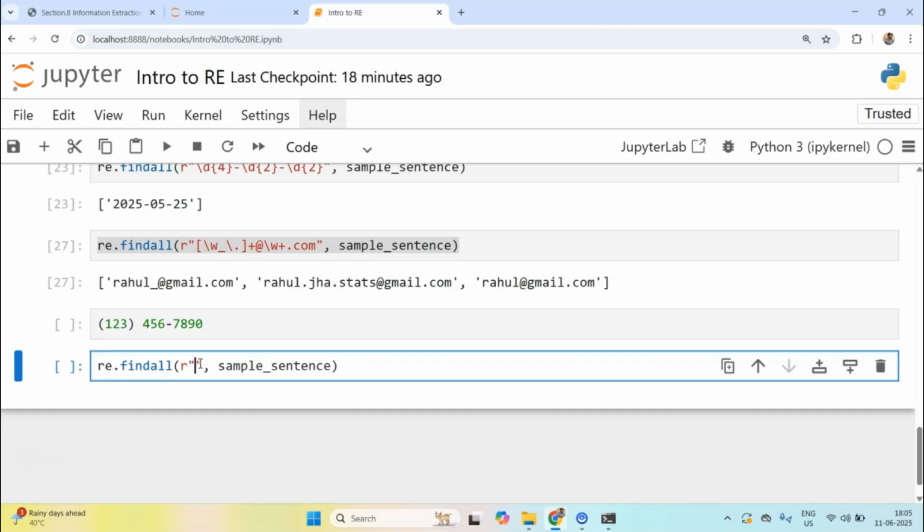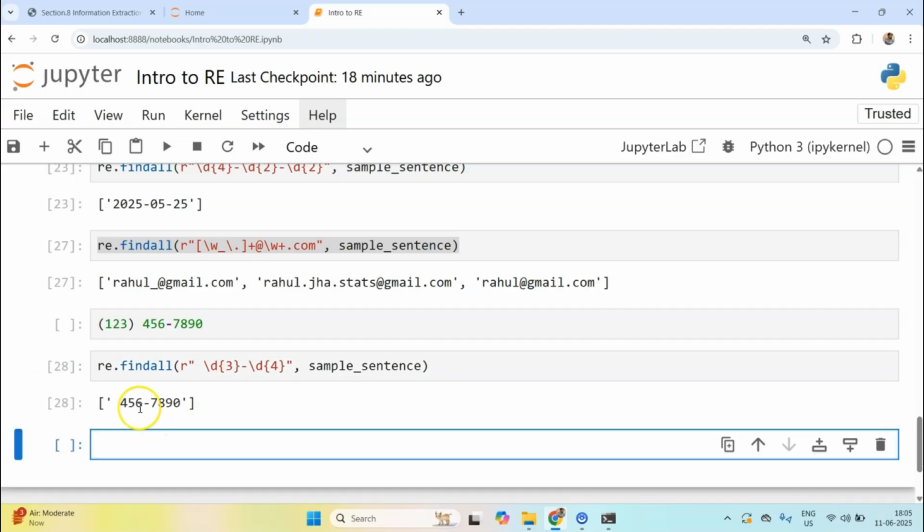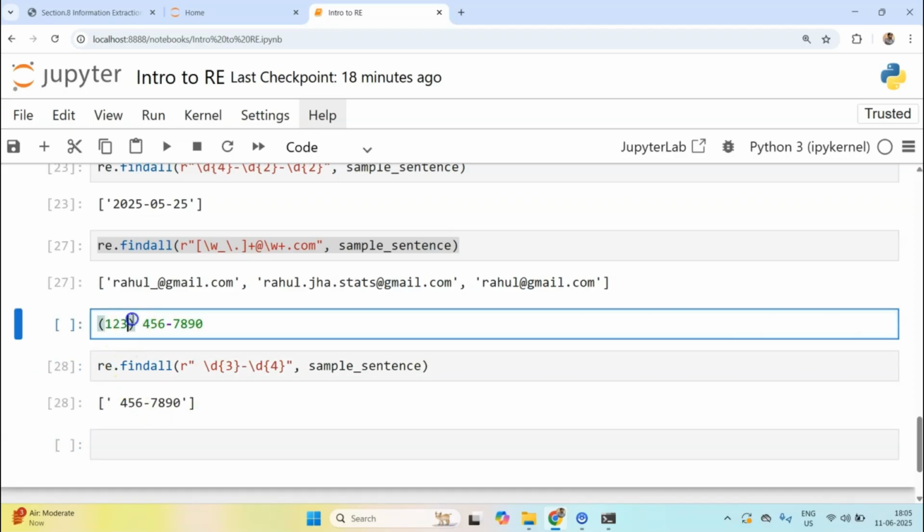One thing is sure, that I want to match a D 3 times, then D 4 times, and before this I want to match a space, right? So I'll just put space, and then I will match. I will just do this for now. You see, we have successfully matched this much text.